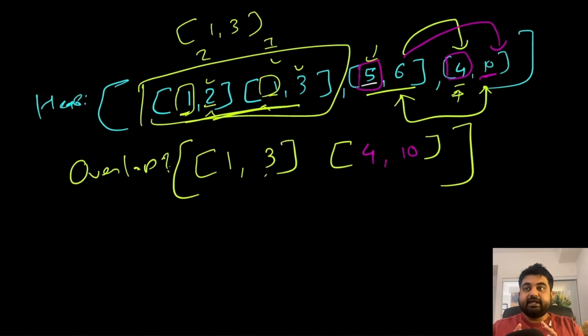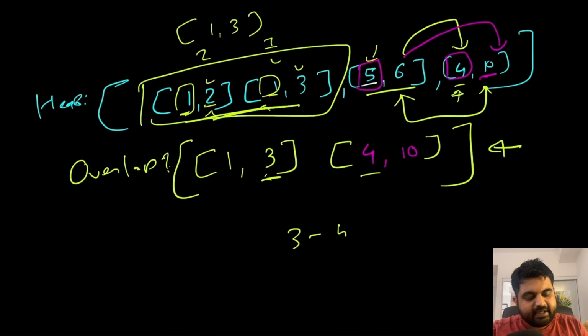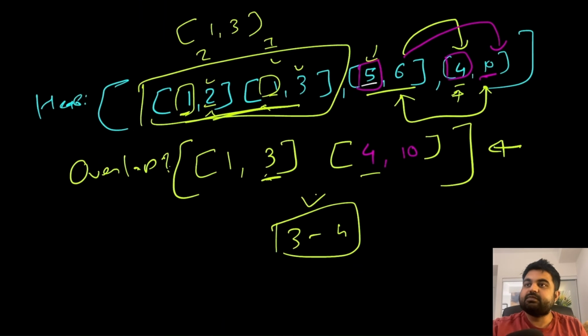After completely merging all the overlapping intervals, we are left with just two intervals. Now we can very easily see that this one ends at 3, and this one starts at 4. So from 3 to 4 we have some empty slot that we can use. That's quite simple, and this is what the whole solution is.